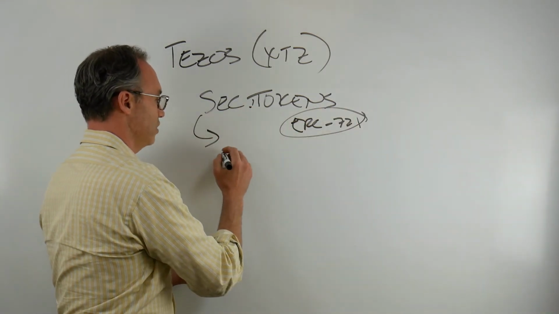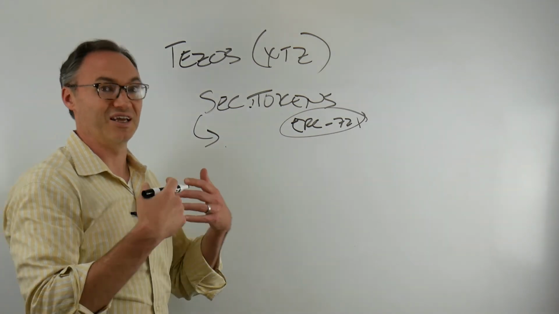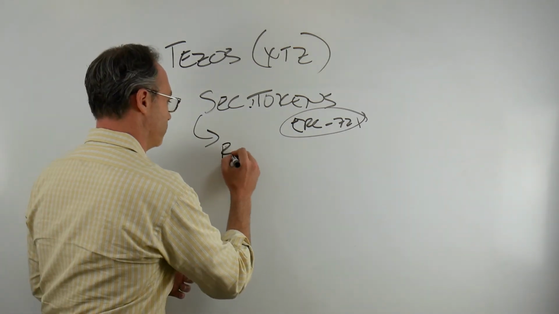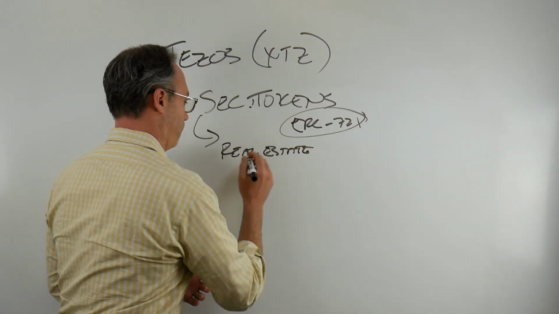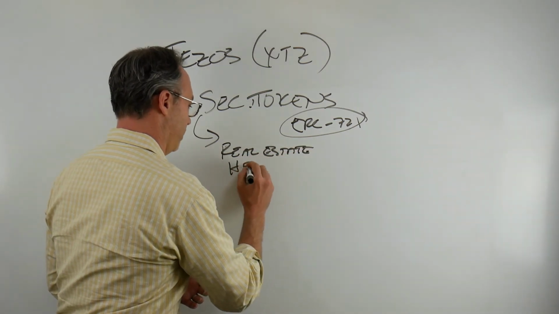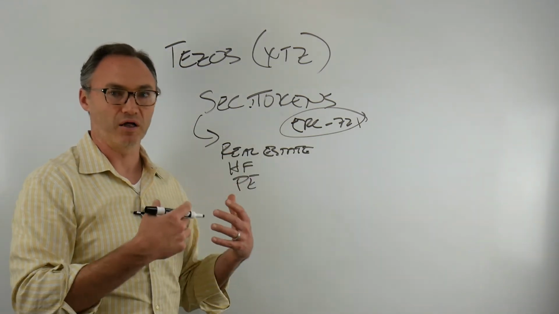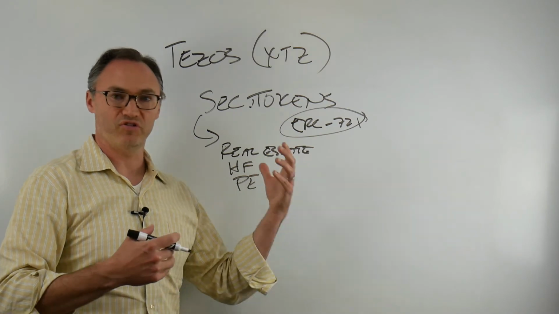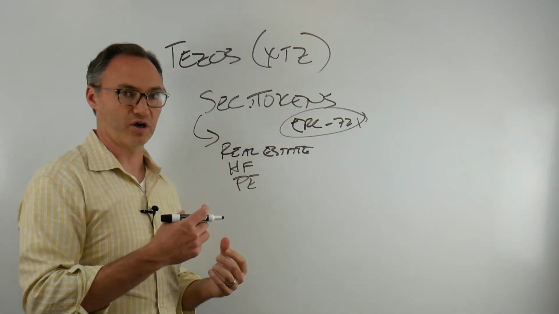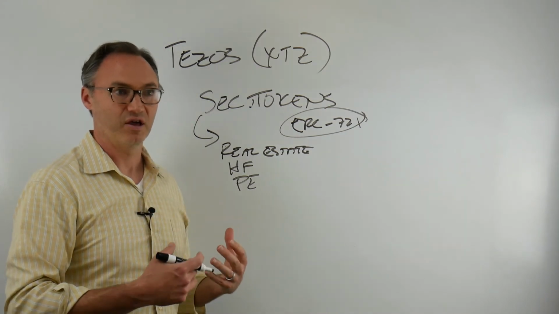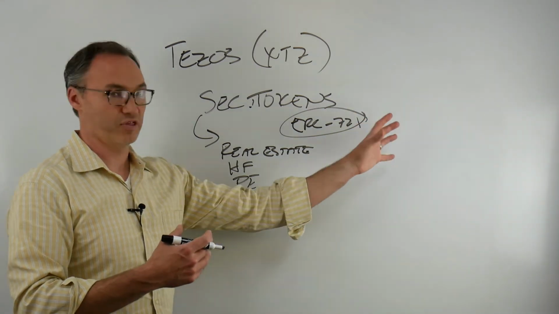So Tezos has their own ability to issue security tokens, or someone can issue security tokens representing something like real estate, or let's call it a hedge fund, private equity, something like that. Lending, bonds, whatever it might be, you can issue security tokens on the Tezos blockchain using the smart contract language that they have, but not having to go through everything else that is part of Ethereum, right?